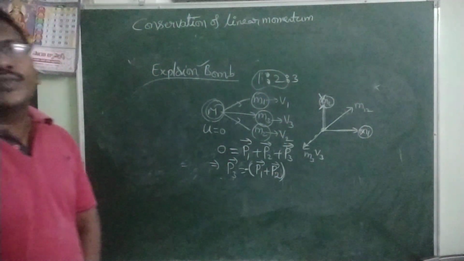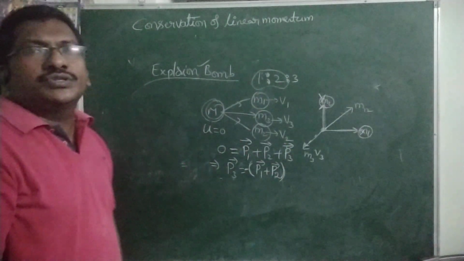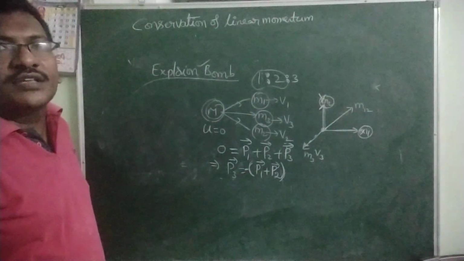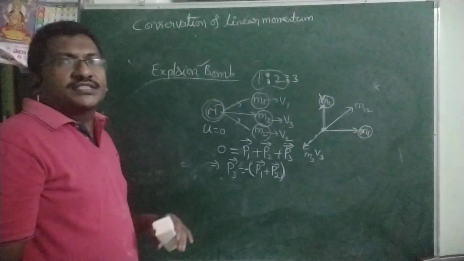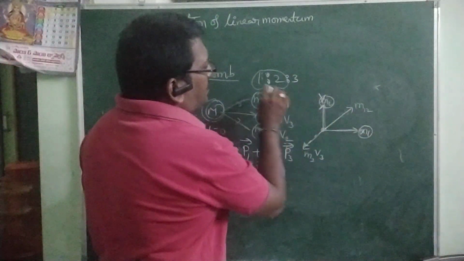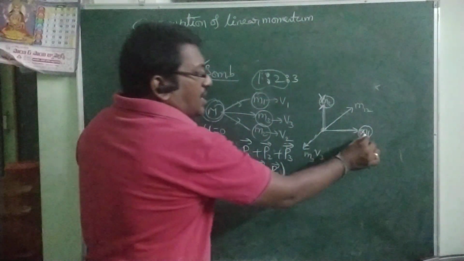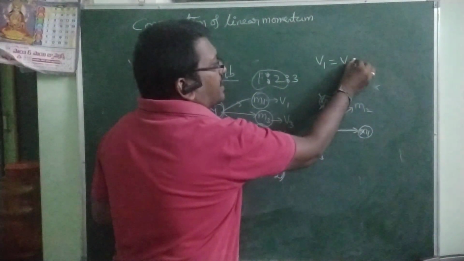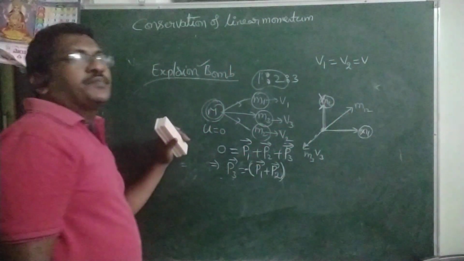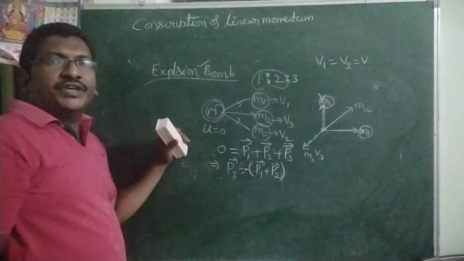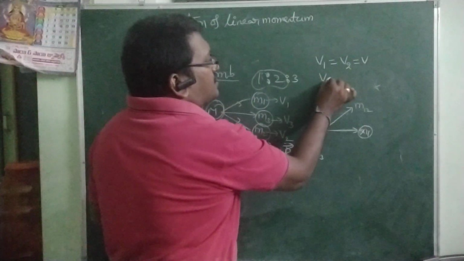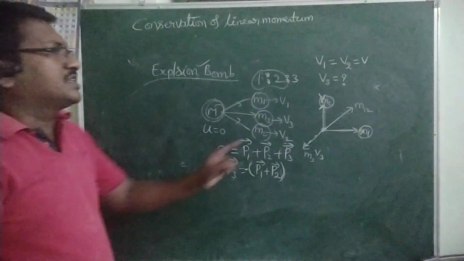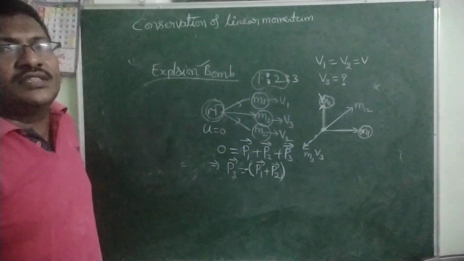The first piece is moving along the x-axis and the second piece is moving along the y-axis with the same velocity. I am taking v1 equal to v2 equal to v. Then what is the velocity of the third piece? I am not discussing direction, only the velocity of the third piece.